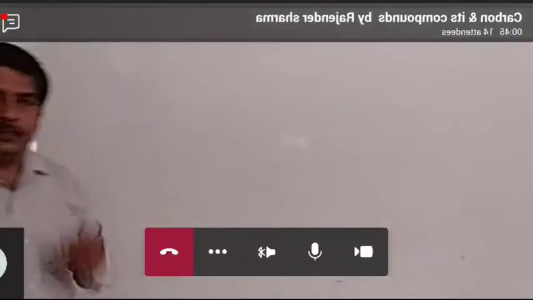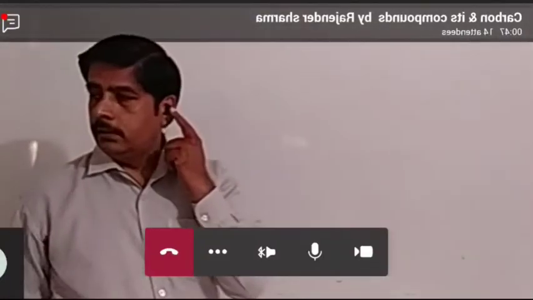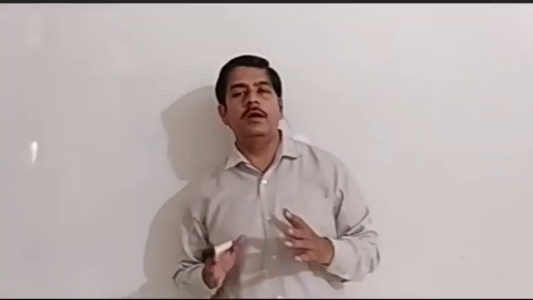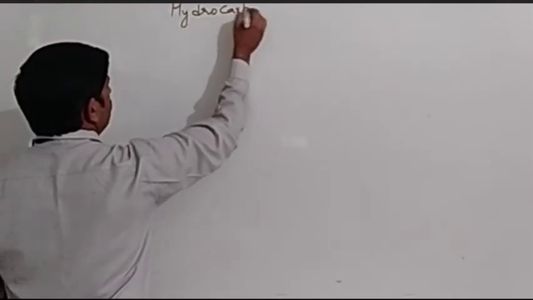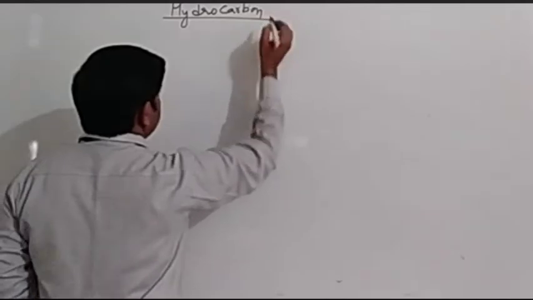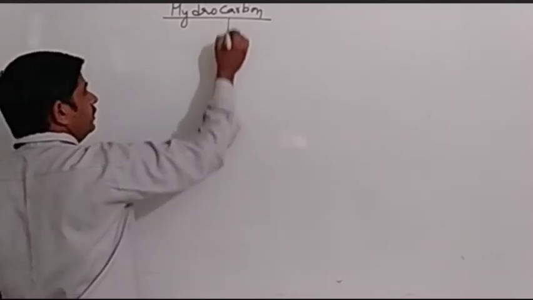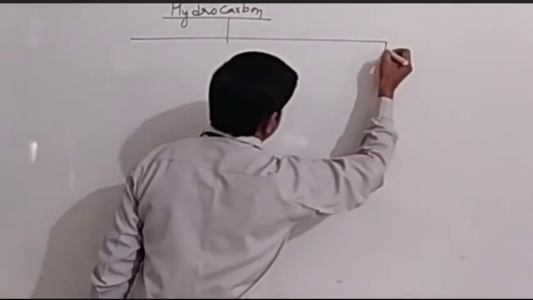So let's start again. Hydrocarbons. Yesterday we studied that hydrocarbons are those compounds which are made up of carbon and hydrogen, and we classified hydrocarbons into two types. Hydrocarbons, compounds formed by hydrogen and carbon, are called hydrocarbons, and we classified hydrocarbons into two types.